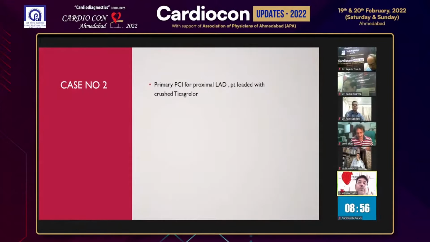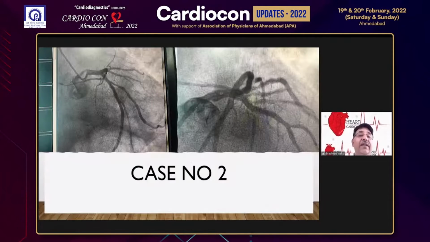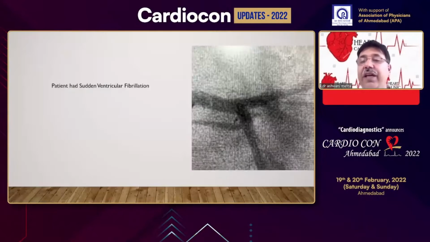Another scenario: a patient came with acute anterior wall MI, like the case we have, and the proximal LAD, preloaded with crushed ticagrelor, which is a standard choice and my preference. This was the initial blockage in the proximal LAD, opened up nicely. On the table, the patient after 5 minutes had ventricular fibrillation. We did a check angiogram. This is what we found: a thrombus. And this happened with ticagrelor, which was given crushed.